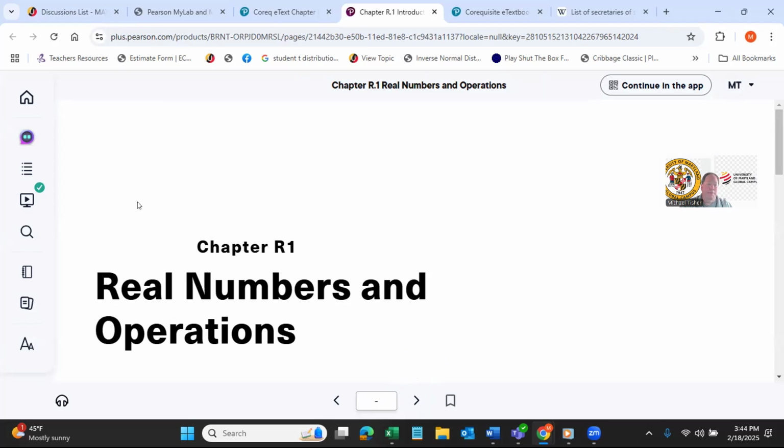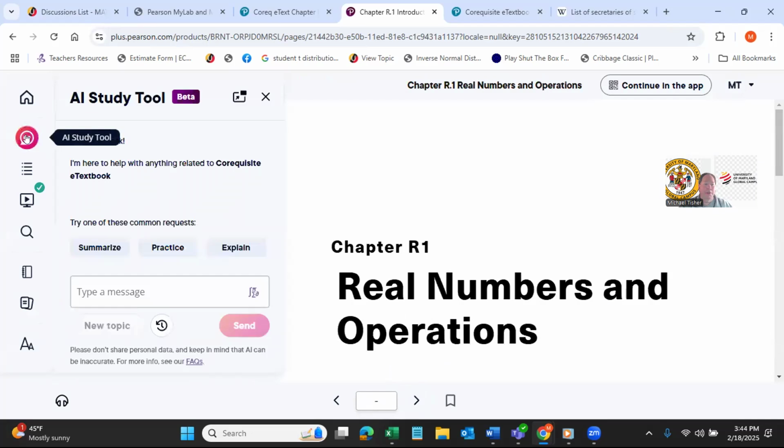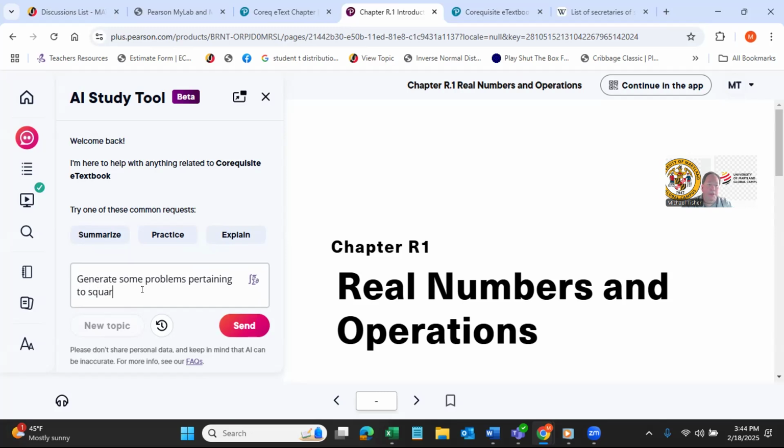Now, one new thing about the textbook is an AI study tool. Maybe you have certain problems in mind that you want to turn in, and they can involve something called the square root. So maybe this can generate some problems pertaining to square roots.